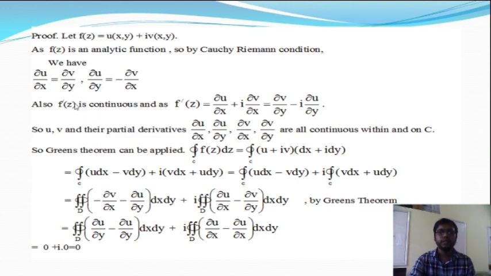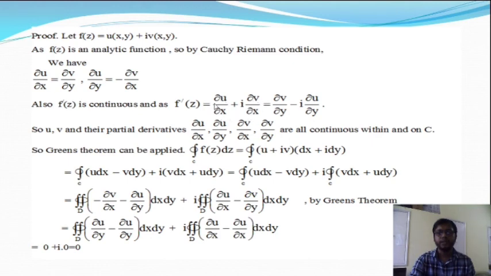Also f dash z is continuous. You know, f dash z is the derivative of f of z, and f dash z is equal to del u del x, the differentiation with respect to x, plus i into del v del x.